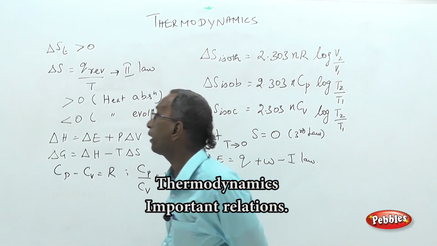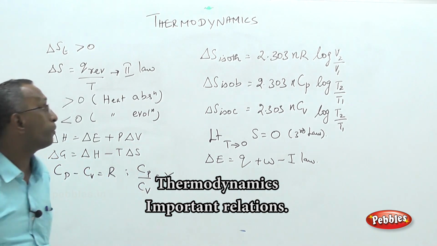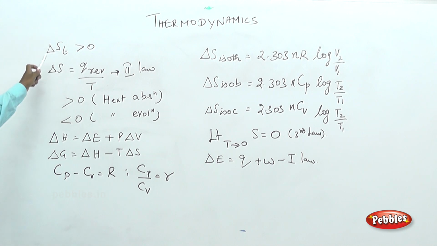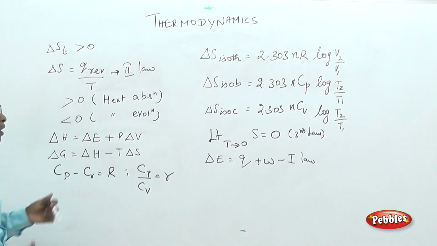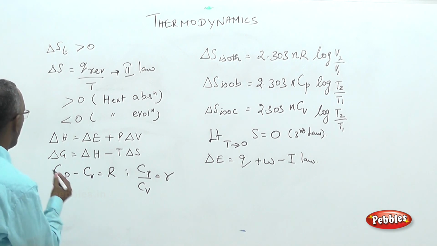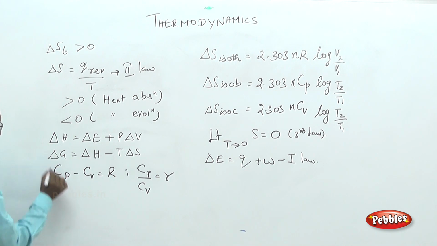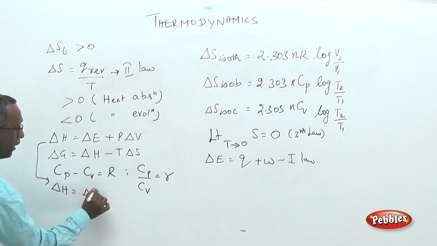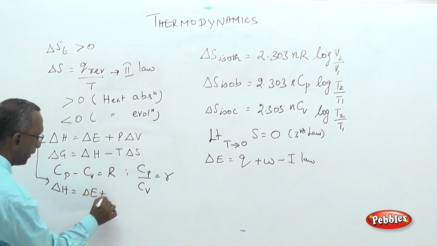Now, lastly, we will recall some derived results. Derivations you might have gone through at your plus 2 level. Here, delta stands for change, S stands for entropy, H stands for enthalpy, G stands for Gibbs free energy, and E or U. So, this equation can be written as delta H equal to delta U plus P delta V.